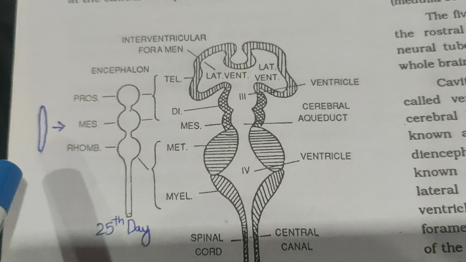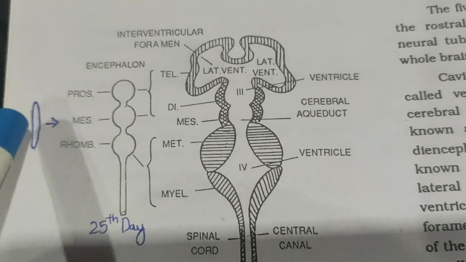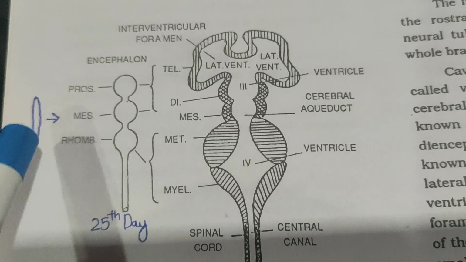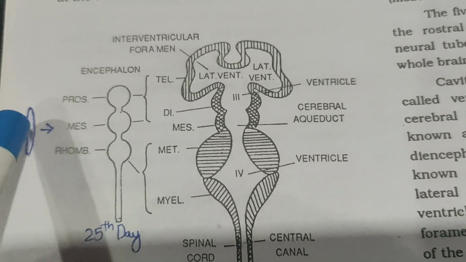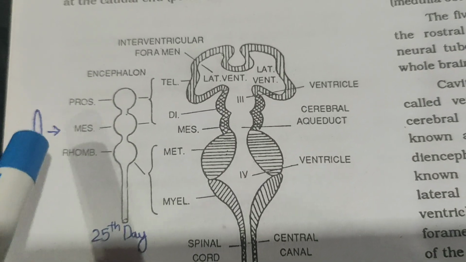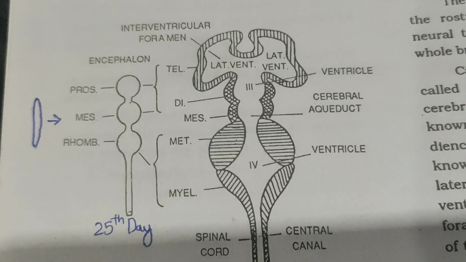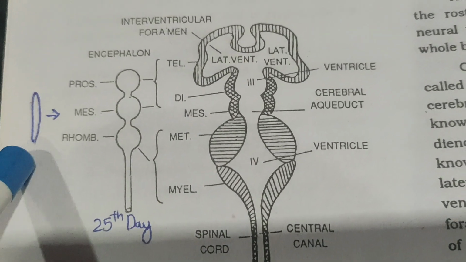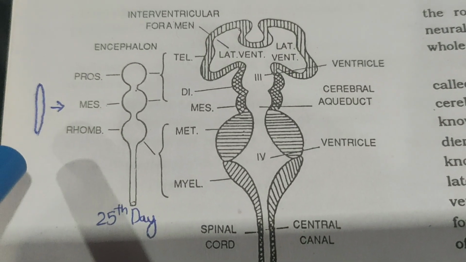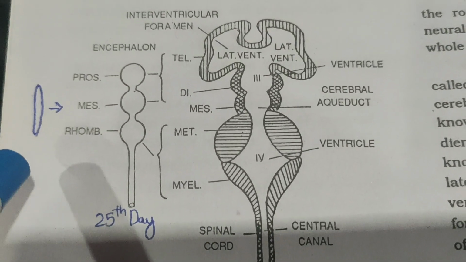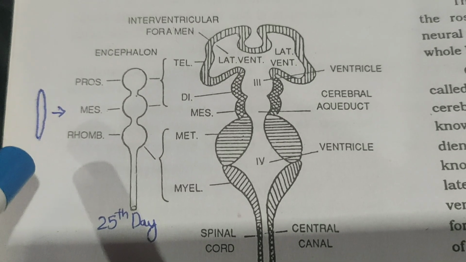So initially during the development, which structure is formed? The neural plate is formed in the development of the central nervous system. So it starts developing from a neural plate. The neural groove is formed. The neural groove deepens to form the neural folds. Then these neural folds fuse in the midline to form the neural tube.